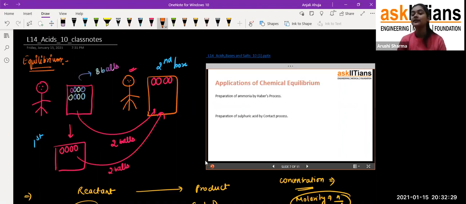And it is similar with the preparation of sulfuric acid by the contact process. That means we prepare sulfuric acid from sulfur dioxide in the presence of oxygen. The concept behind it is one principle which you'll learn in your higher classes. For now it is just for your knowledge, to know where we use chemical equilibrium.